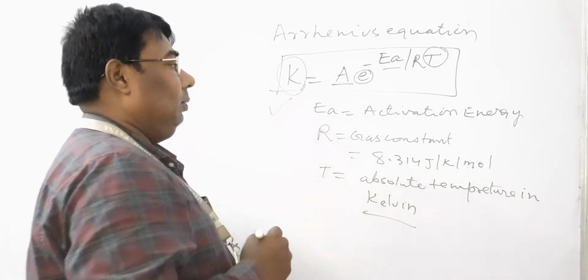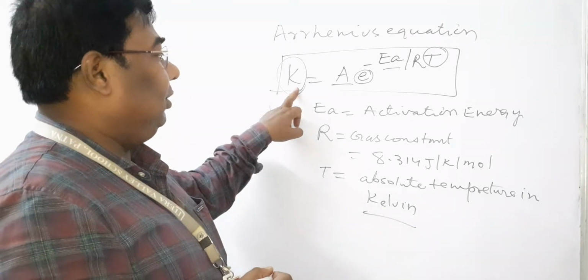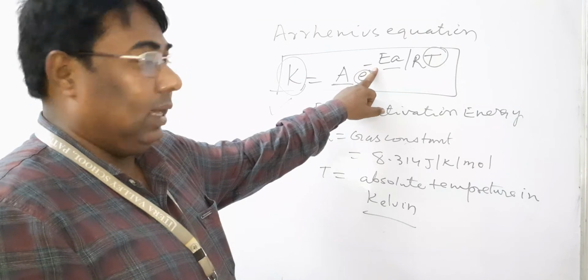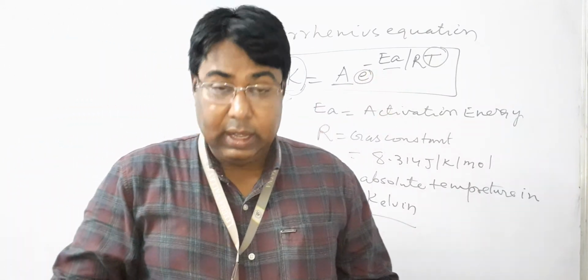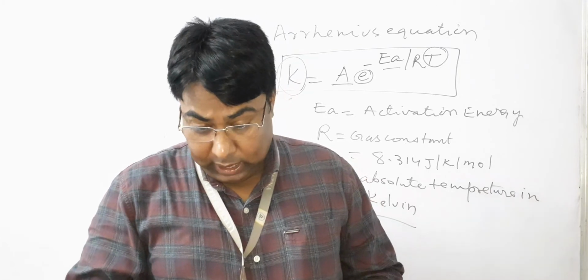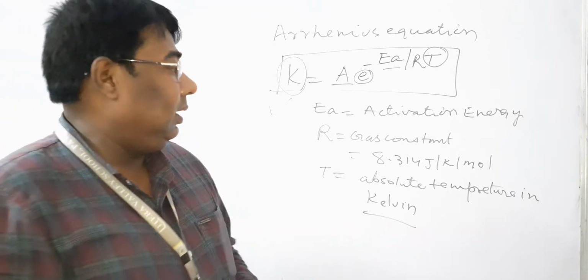So please try to understand the Arrhenius equation, k = A e^(-Ea/RT), where A is a pre-exponential factor, or Arrhenius factor, or frequency factor.